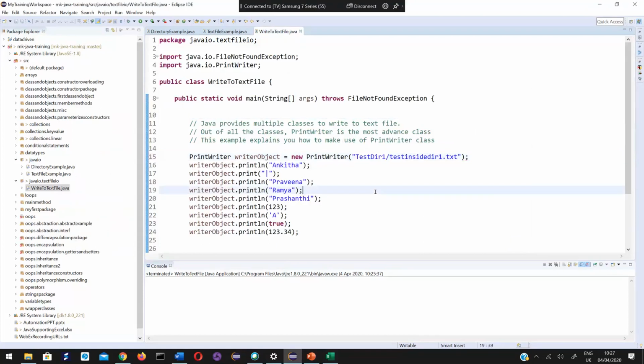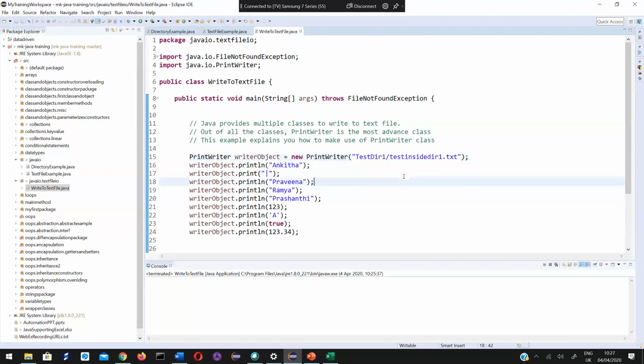If the folder is outside of the project path, then you should give your complete absolute path. That is the complete path, like C colon or D. If it is there in D drive, you need to give D colon, like that. But the best practice is to give this relative path with respect to your current project directory.